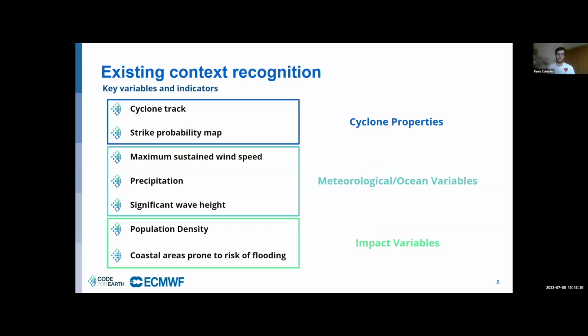We decided to group them in three macro areas: cyclone properties, meteorological and ocean variables, and impact variables. These variables can then be mapped and used as indicators to assess the possible risks connected to tropical cyclones.